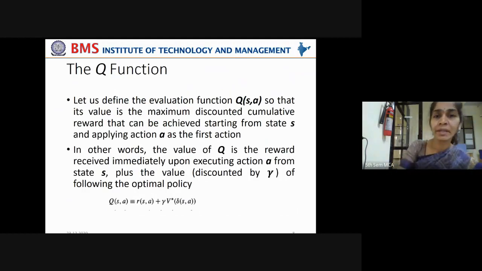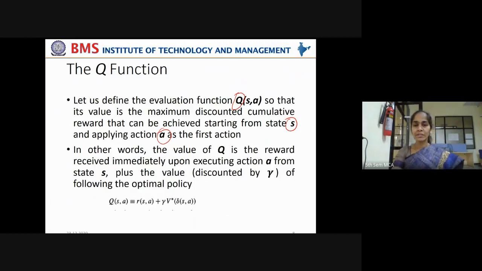Now let us define the evaluation function Q of S, A, that is the evaluation function Q, which is calculated at a current state S, and what action A it can take from that state, so that its value is the maximum discounted cumulative reward that can be achieved starting from state S and applying the action A as the first action.